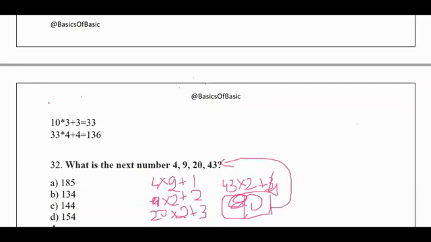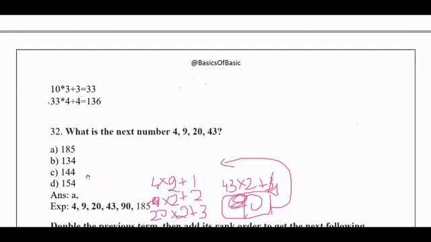Okay. But in the options, there has been some problem because the question has not been typed correctly. The question should be 90 and then the question mark must be present. So after that the answer would be 185. But here since the question mark has been provided for the 90 itself, the options are not looking like this. So you can change the question like this: 4, 9, 20, 43, 90, question mark, or else you can change the option. Okay, so there is a slight typing mistake in this question paper.